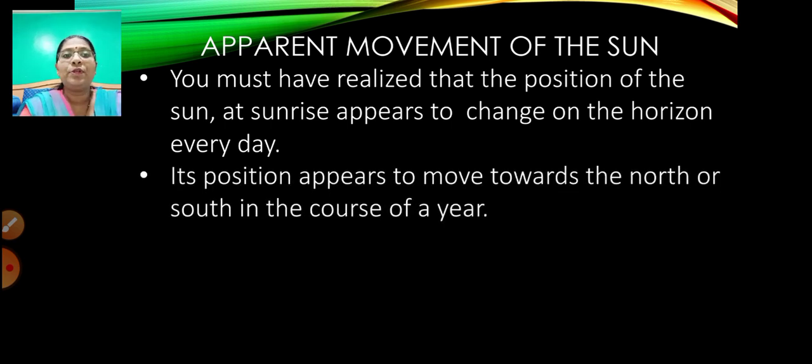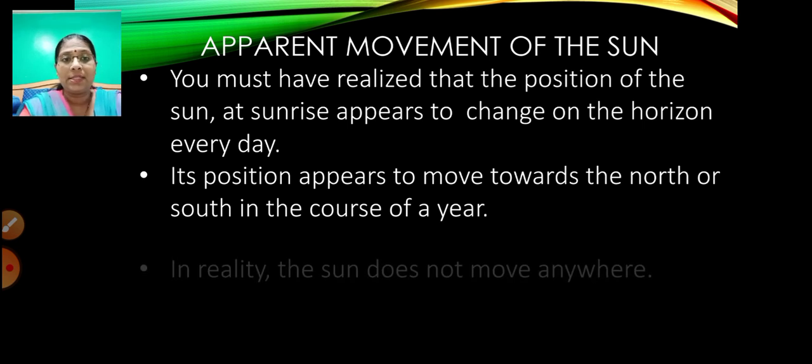Its position appears to move towards the north or south in the course of a year. Why does this happen?